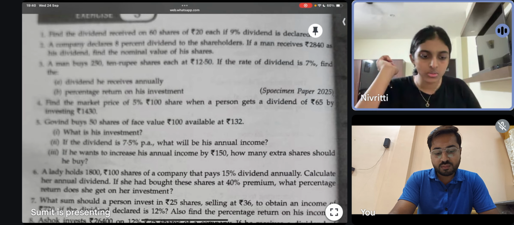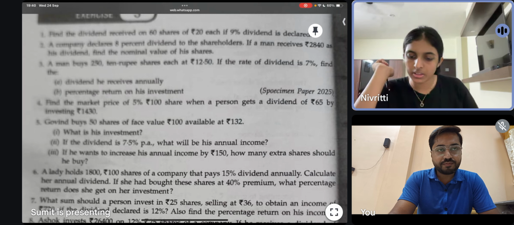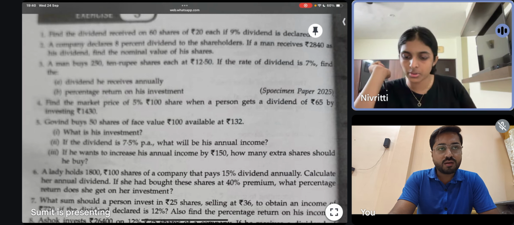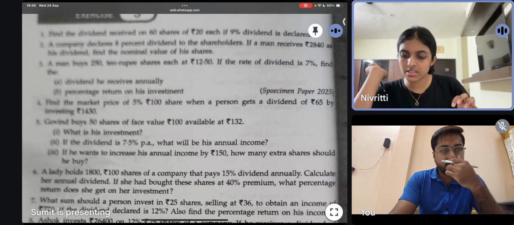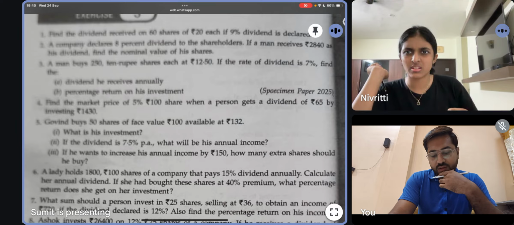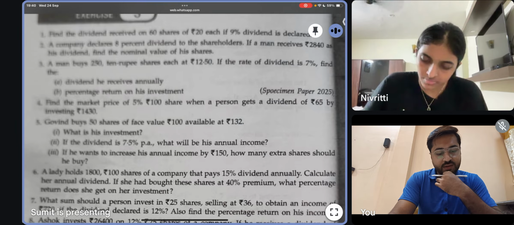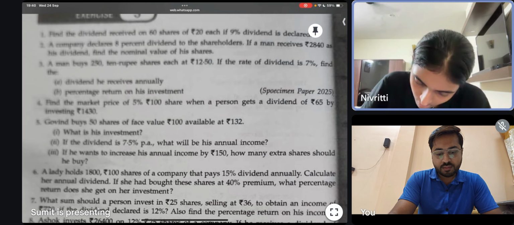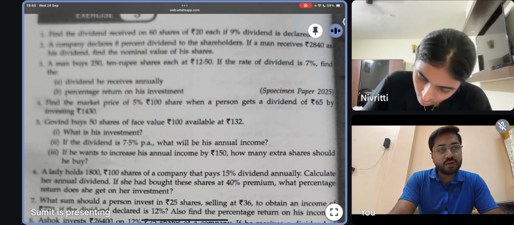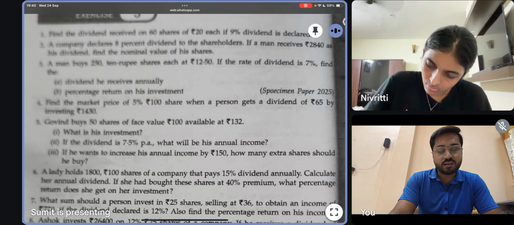Market value into number of shares. So the market value is 132 into 50. 132 into 50 will be 6,600. Correct, 6,600. So the investment we have got is 6,600.